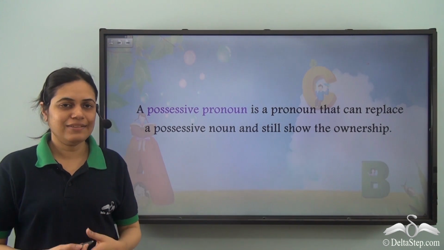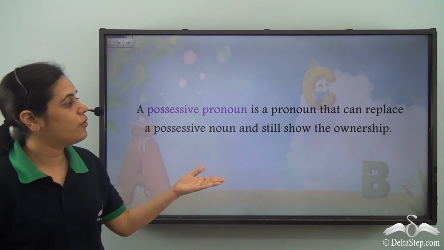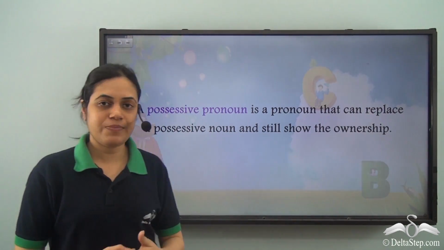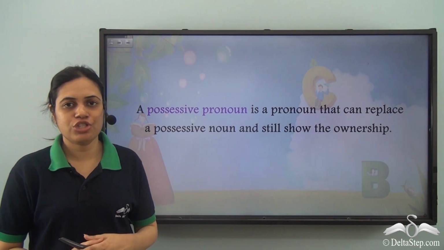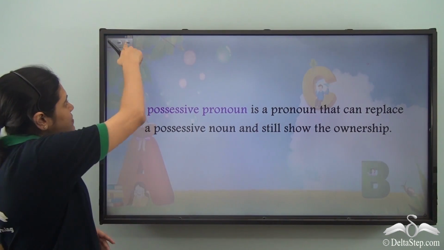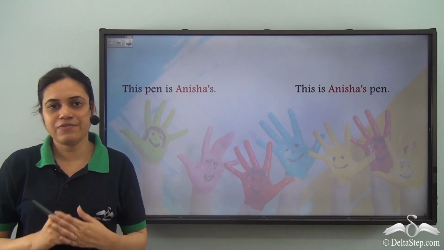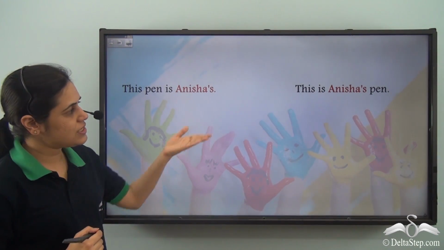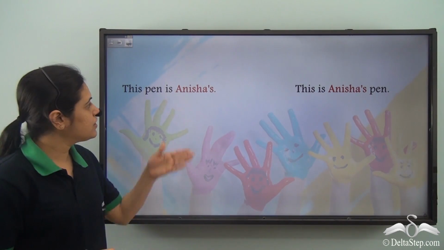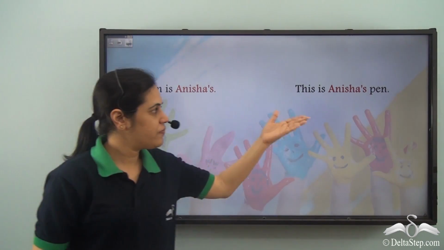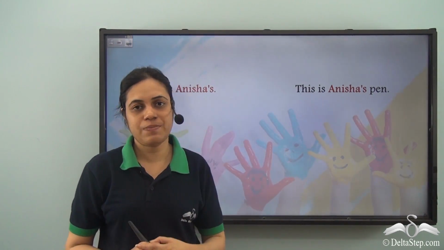We have already learned that a possessive pronoun is a pronoun that can replace a possessive noun and still show the ownership. So let us see some sentences using possessive nouns. Now this is essentially the same thing written in two different ways. This pen is Anisha's. This is Anisha's pen.